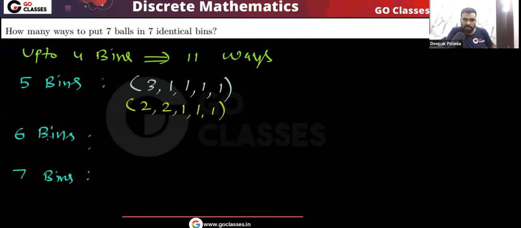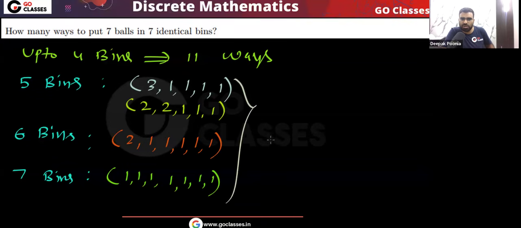Nothing else is possible. If I use 6 bins, then 2-1-1-1-1-1 is possible. That's it. And if I use 7 bins, then this is possible. So you can see these are 4 more ways.